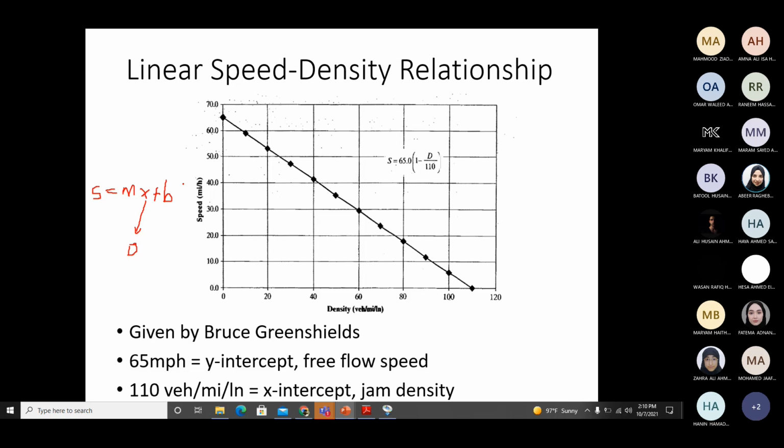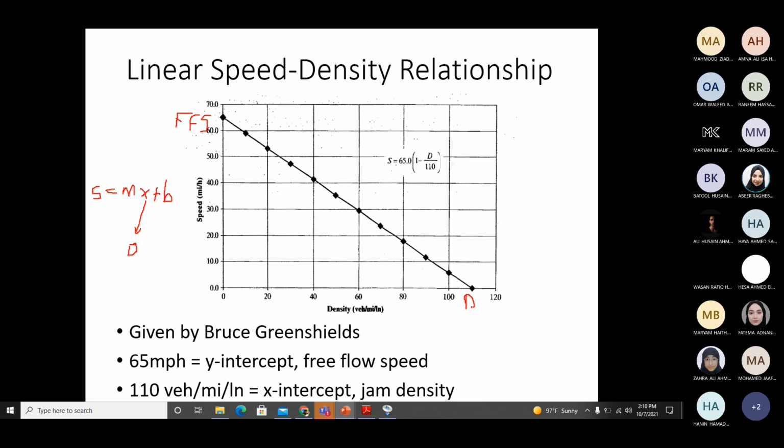Now, b is the maximum speed when you have zero density. So we call it the free flow speed, which you have answered to me as well. So free flow speed, you already know what free flow speed is. So this is free flow speed, and then we have maximum density, which we call the jam density.